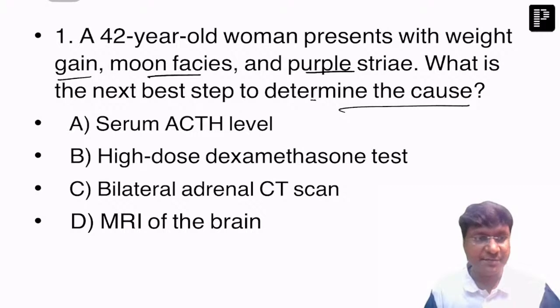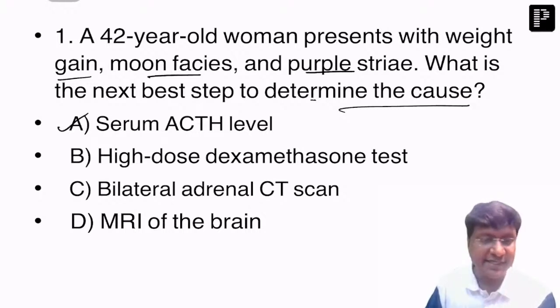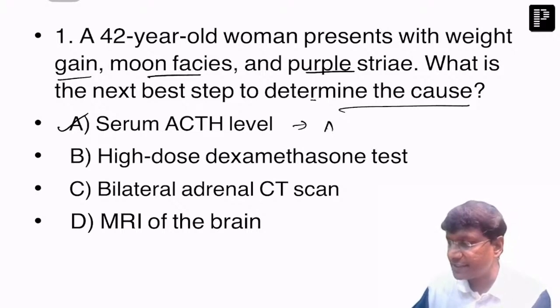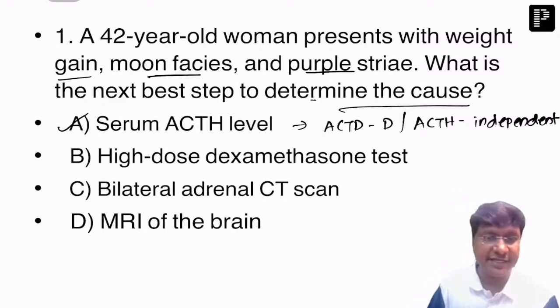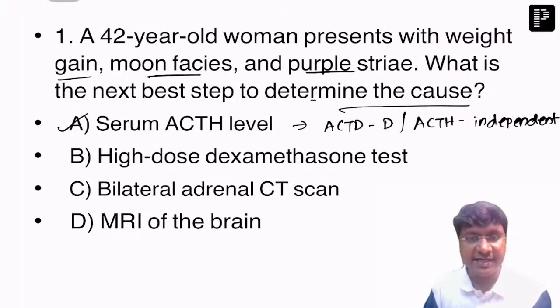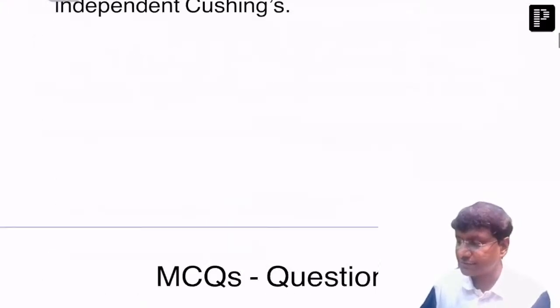What is the next best test to determine the cause? What you have to do in this individual is the serum ACTH level. The serum ACTH level is the one which will determine whether it is ACTH dependent or ACTH independent, right? ACTH dependent or ACTH independent. Okay. So that is the next important test. Okay. Next question.